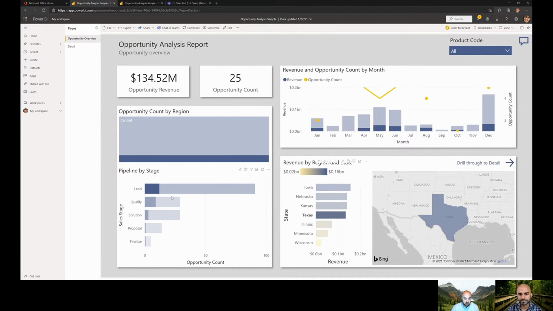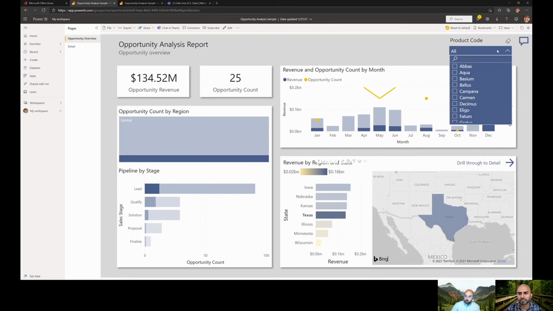I can look at my pipeline as it relates to the overall pipeline, and how many are in there from a lead perspective. I've got 91 total leads, and then 12 here are highlighted as part of Texas. And then again, revenue across the top. I could continue to drill down. You can see what those 25 opportunities look like from a revenue perspective. If I wanted more detail, I could.